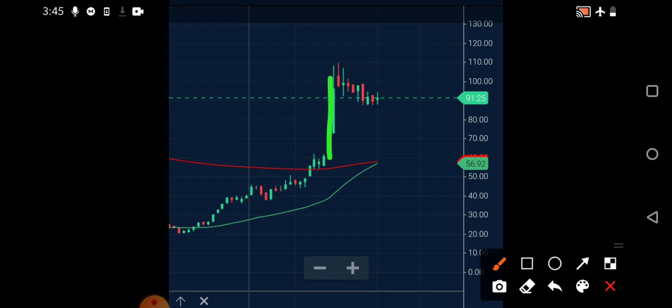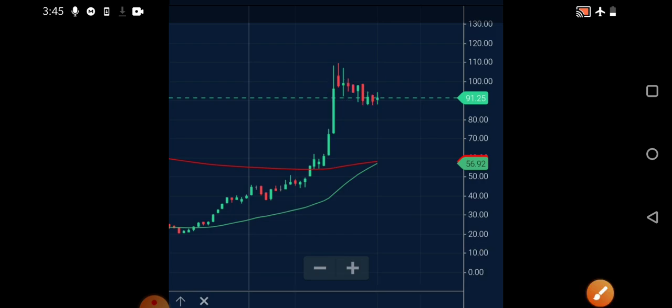After giving a good move, you can see a very good pattern is also being formed. It is taking a very good support near the 90 rupees region. For the last 3 weeks we have seen a very good consolidation in the stock. So if you want to accumulate, or if you're already holding the shares of this particular company, you may expect some very good move in the coming weeks as well. So this is on the weekly time frame.